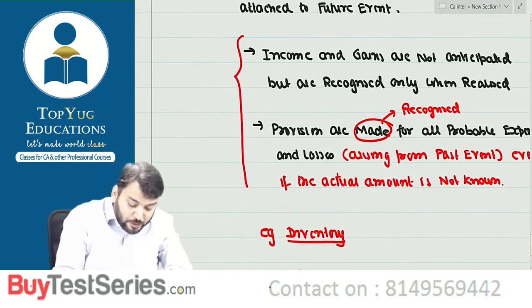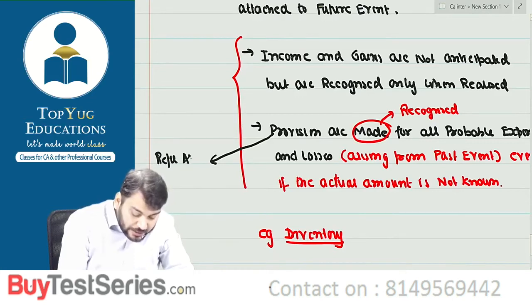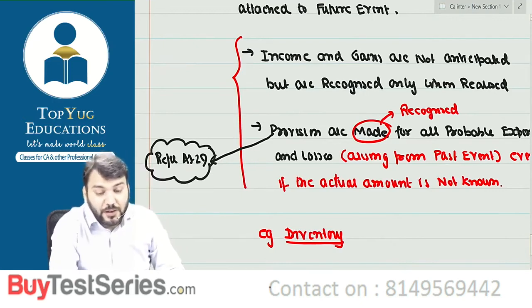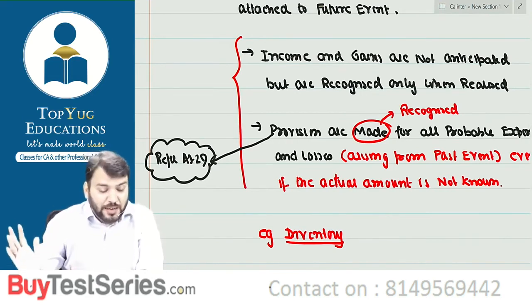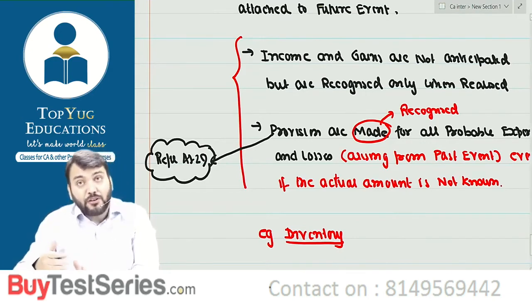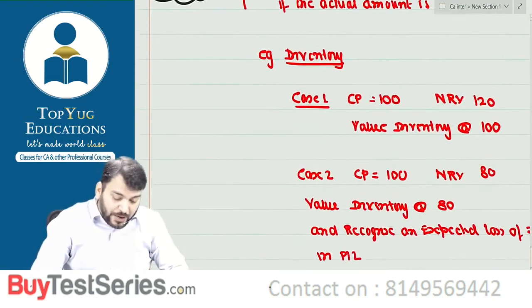Detailed discussion about this provision, we will do when we refer to AS 29. When we do AS 29, we will do a detailed discussion of this. Have you understood this point? Correct? Understood? AS 29 will be in group 2. AS 29 will be in group 2. I'm not going to do a detailed discussion right now. In the corresponding AS, automatically the other points will come. Understood this much? Then add on. Point number 2.